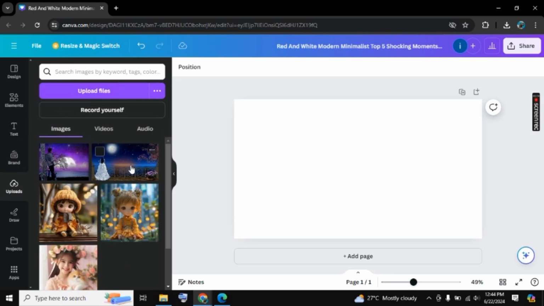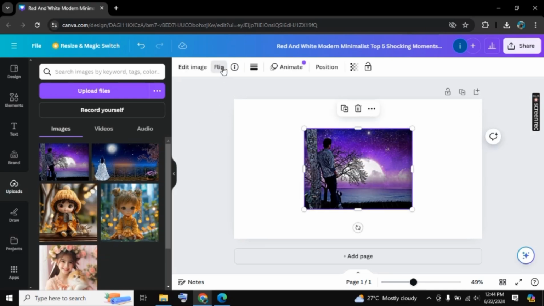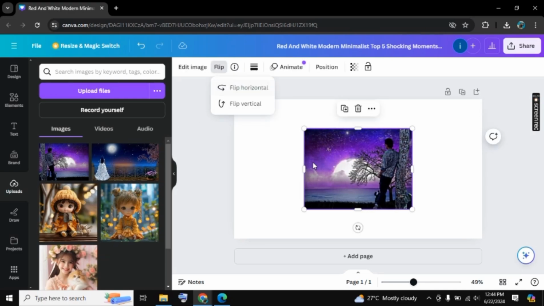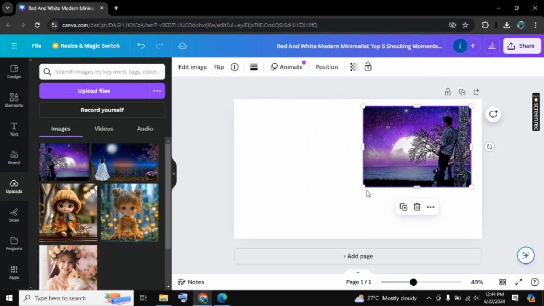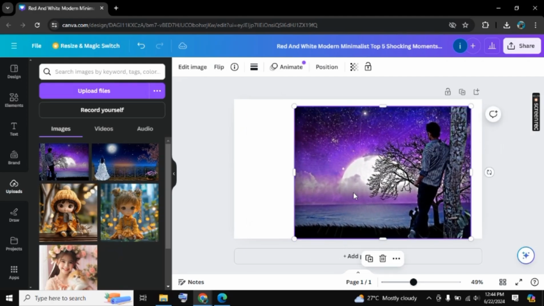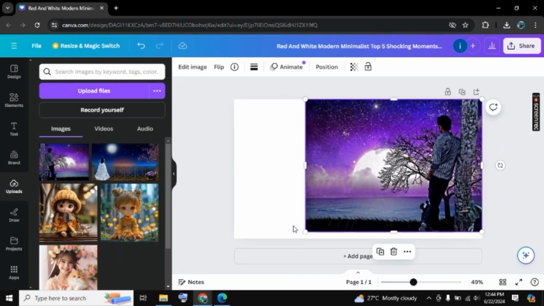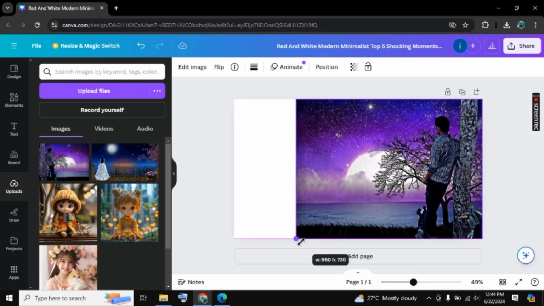So firstly, I will choose this image here. Okay, now I want to flip this. So let's flip it and now resize it. Once the image is resized and fit in the frame, now choose the other image here.